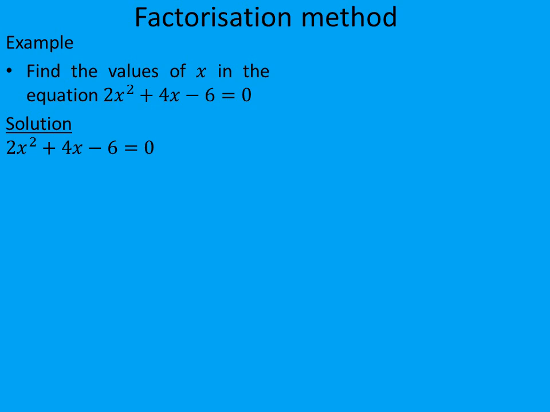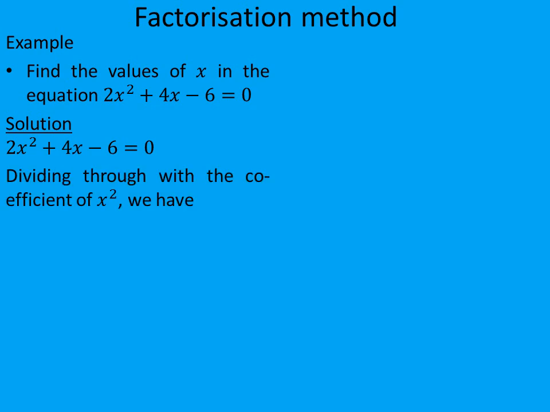Here's the solution. 2x squared plus 4x minus 6 is equal to 0. So we divide through with the coefficient of x squared to have x squared plus 2x minus 3 is equal to 0.